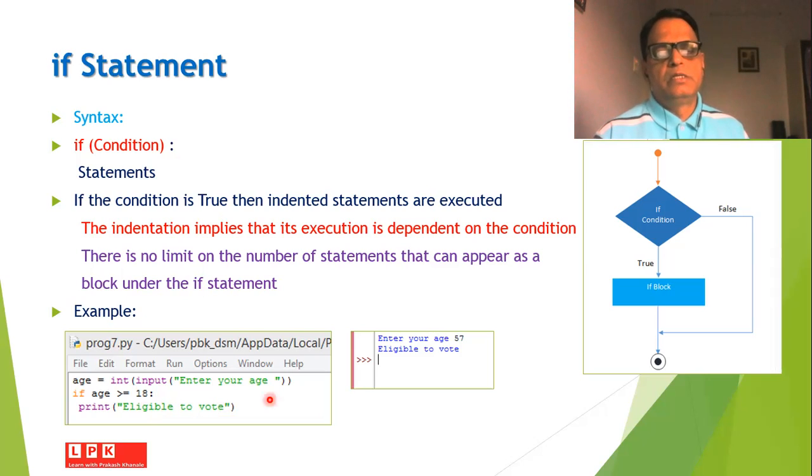When this small code is run under the Python environment, initially on the screen it will ask you to enter your age. Suppose the age is 57. Then the message will be printed that you are eligible to vote. If the age is less than 18, then this message will not appear on the screen.